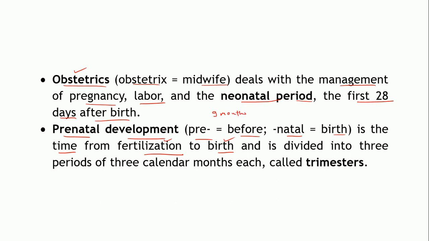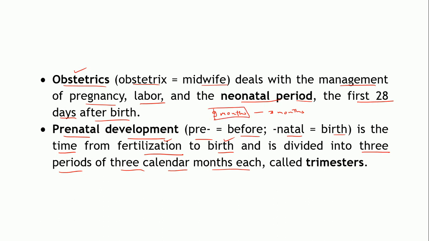This period is divided into 3 periods consisting of 3 calendar months each. So these 9 months are divided into 3 different periods, each comprising 3 months.